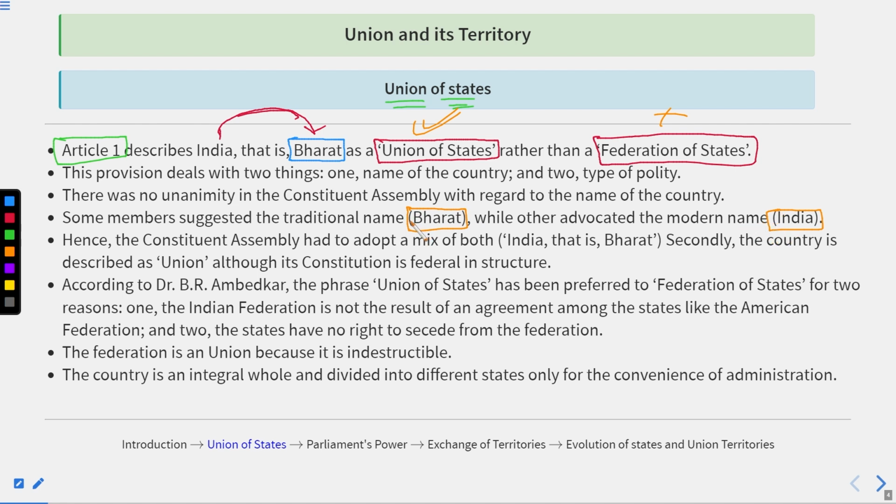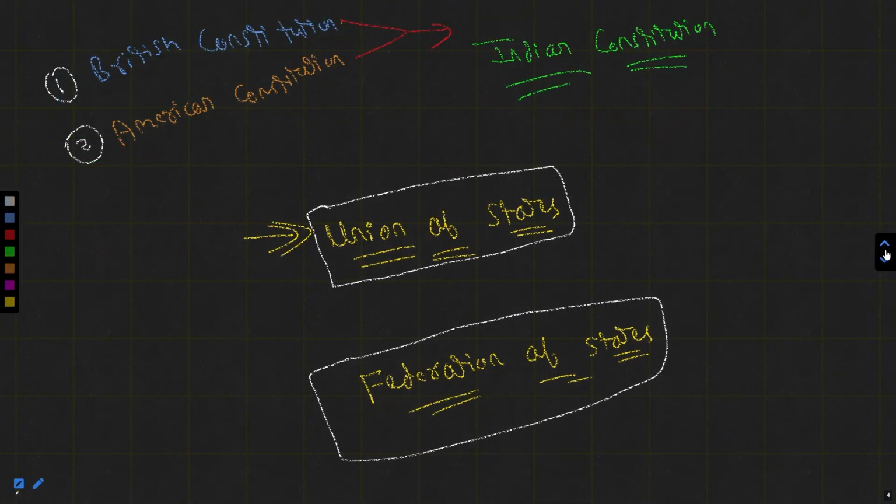Some people were recommending that the country be renamed Bharat, which was the traditional name. And remember, in ancient India there was a tribe which we call the Bharata tribe.